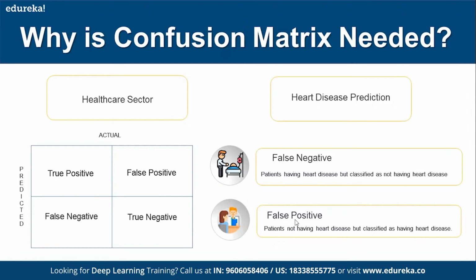False negative and false positive are the dissimilarity. False negative is the case where the patient has heart disease but is classified as not having heart disease by the machine learning model. False positive means the patient does not have heart disease, but is classified as having heart disease. That means whatever you know and whatever the machine learning model predicts is not similar. It is different. These are the two possible cases, and that's what false negative and false positive are.